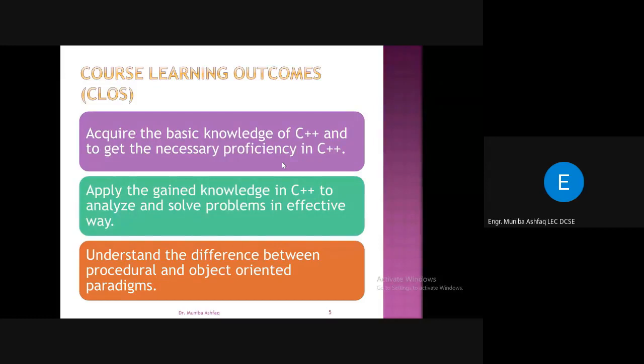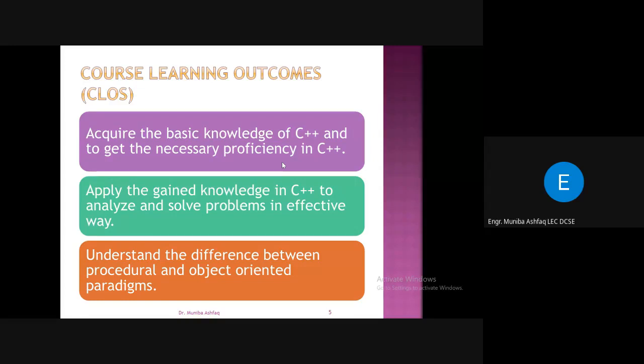So you have to design your algorithms such that they will solve the problems for you, and then convert them into the programming language C++. This is your CLO 2, and this is the main objective.